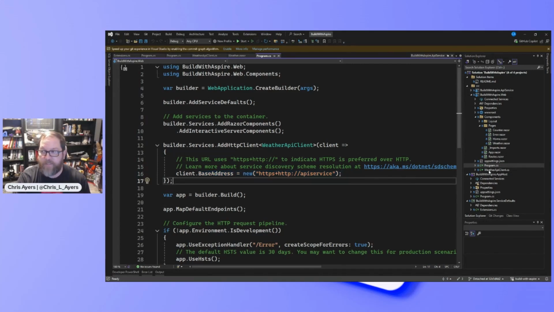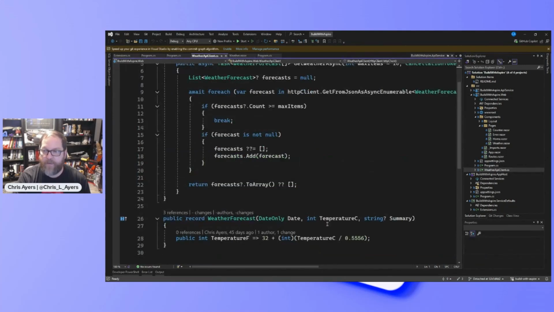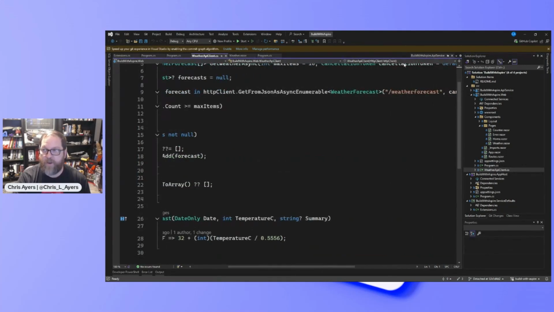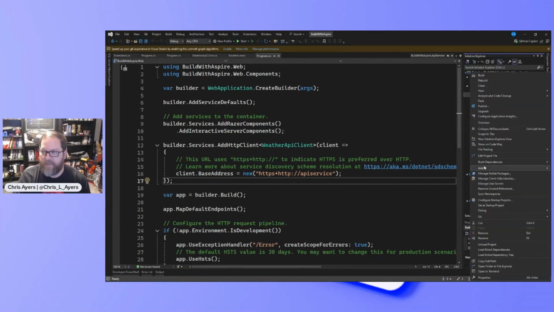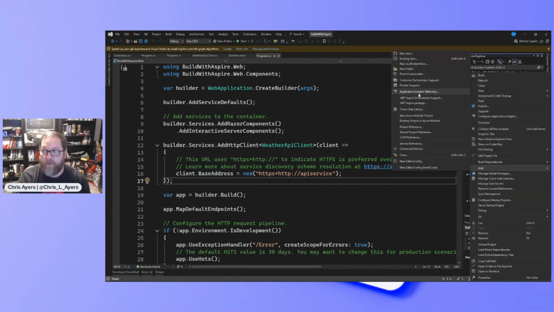And the rest of the code really is unchanged. I still got the same weather service. I'm still just calling it on that. Everything is fine. And once you've added Aspire, you can, of course, add this to the tooling with add .NET package or orchestrator support. If you've already added it, you add orchestrator. Do that.